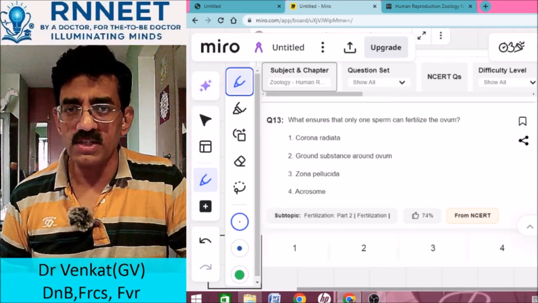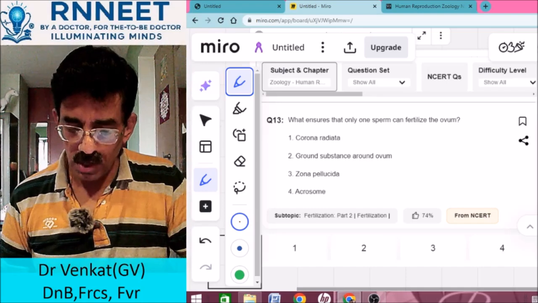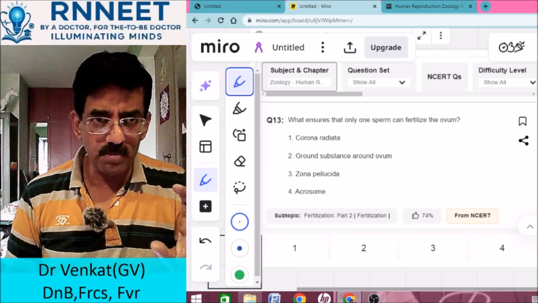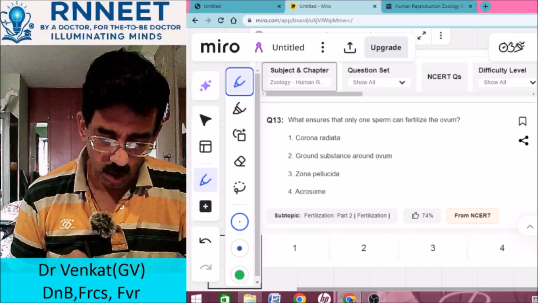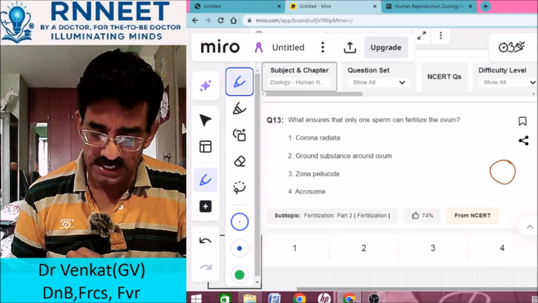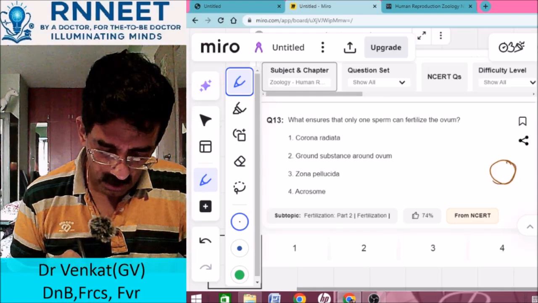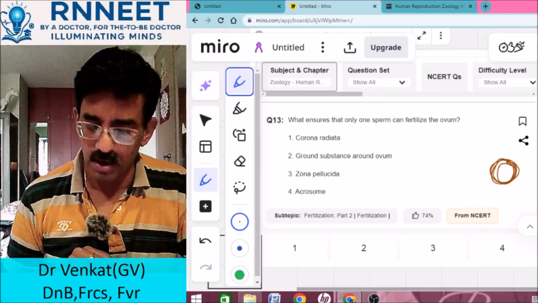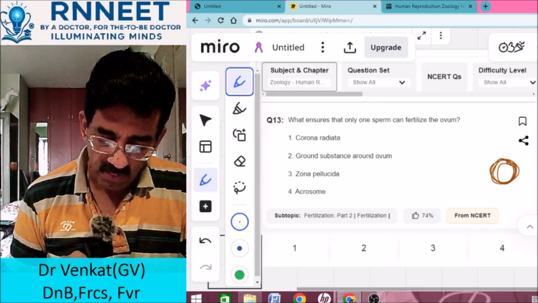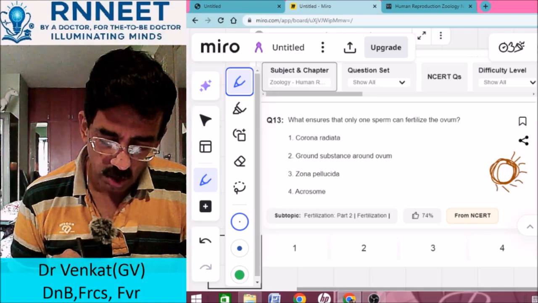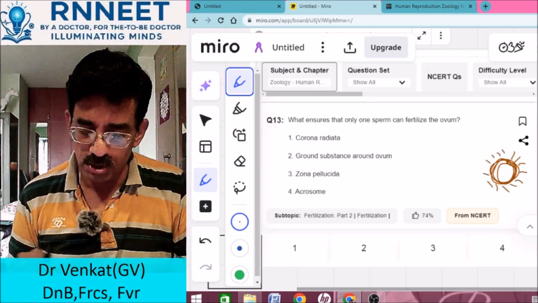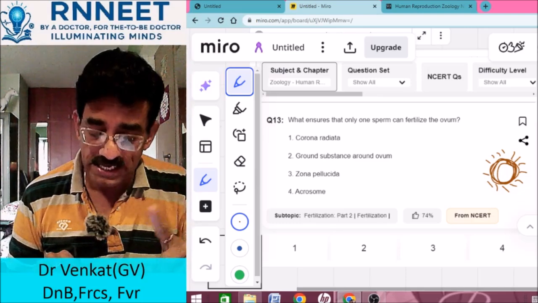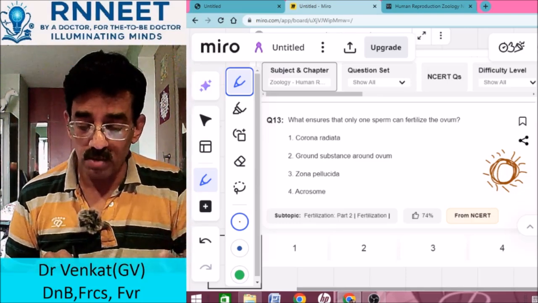What ensures that only one sperm can fertilize the ovum? So monospermy. What is it that actually controls monospermy? Now, you remember that around the ovum which is to be fertilized, you have an outer layer called the zona pellucida, and inside that you have one more layer called the vitelline membrane. And outside this there are cells called the corona radiata. What is it that actually helps you prevent polyspermy? Monospermy is facilitated, or polyspermy is prevented, by which of these?